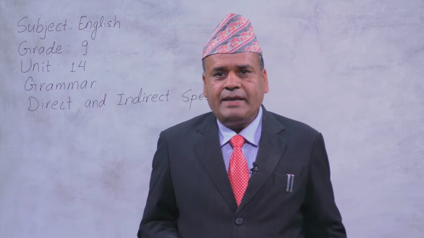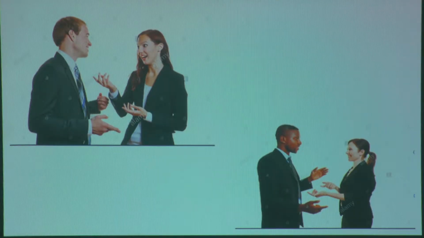And the same person goes to another person and reports the thing. When the same thing is reported, that is called reported speech. Here, what the girl talked about with the gentleman, the same girl went and told another person. That means she reported it, and it becomes indirect speech.